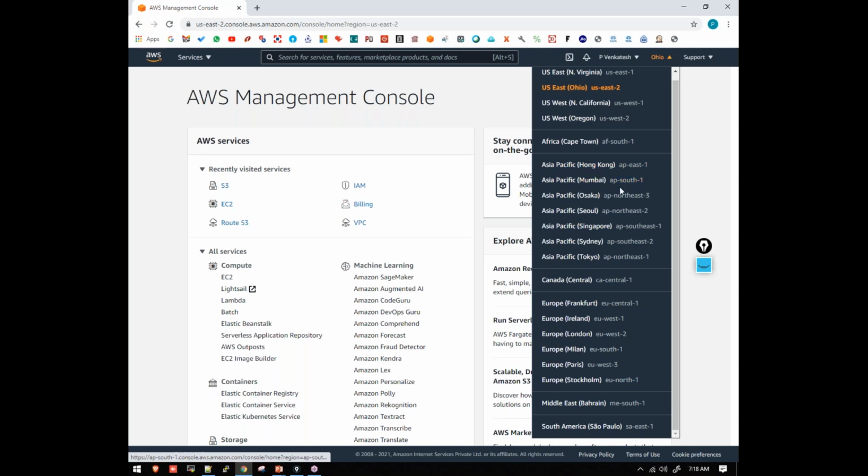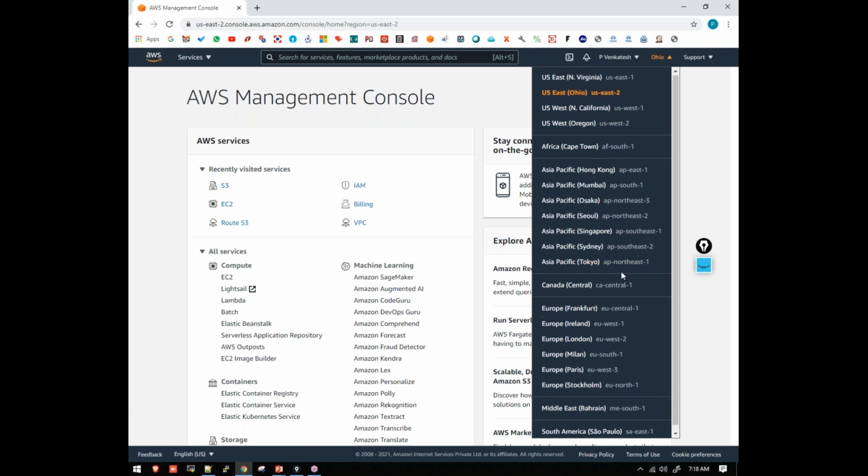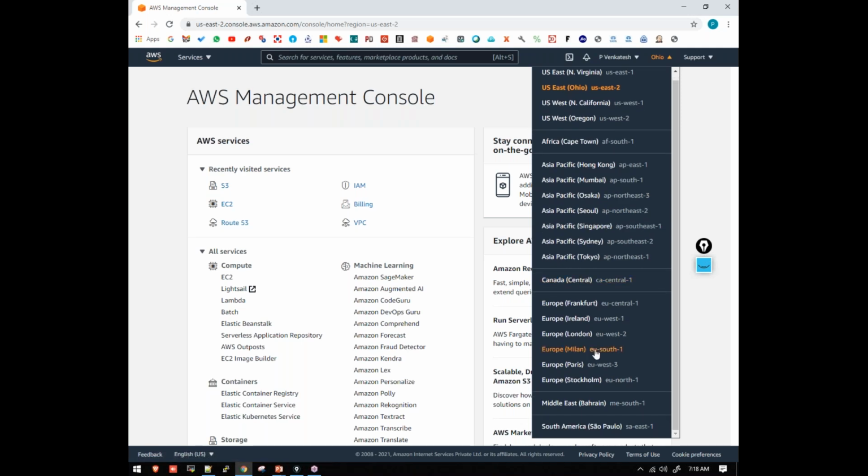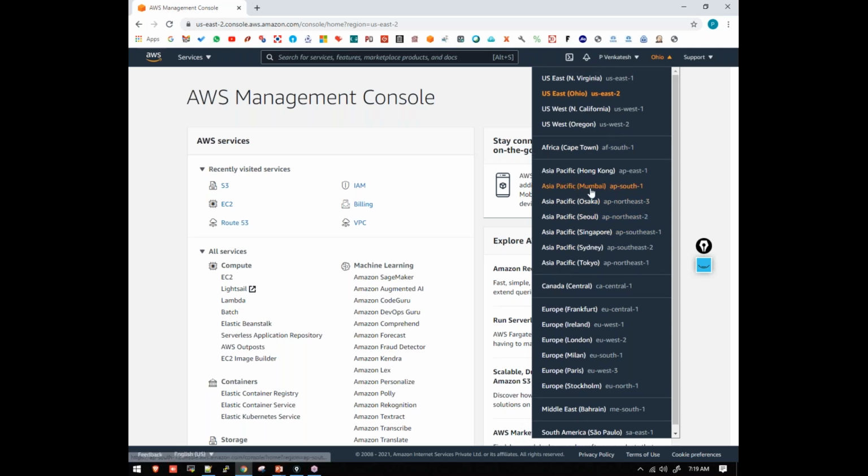If anyone is joining from Australia, they can select Japan, Tokyo as the nearest region. Similarly, if anyone is joining from the Middle East, they can select Bahrain. For us, Mumbai will be nearest, and the second nearest region after Mumbai is Singapore. Understood, right? That is the purpose of regions. So here I'm going to select Mumbai.